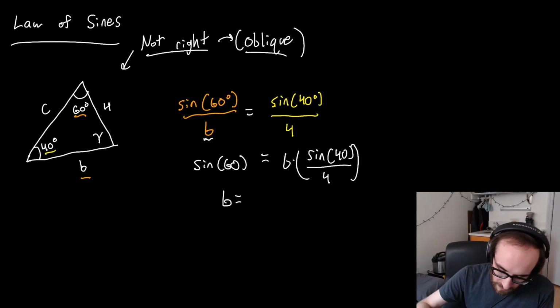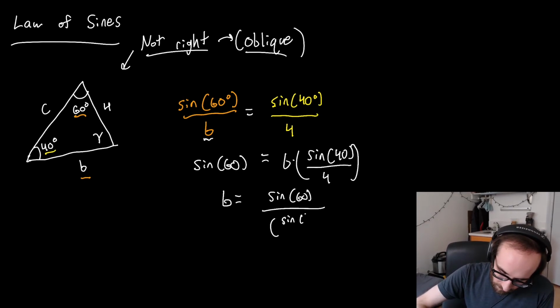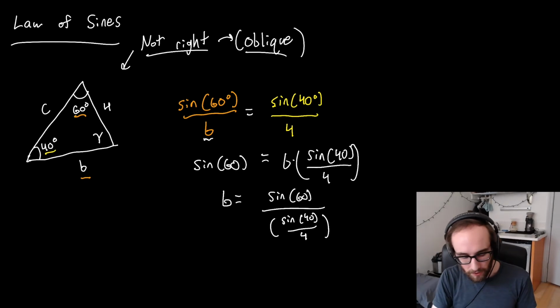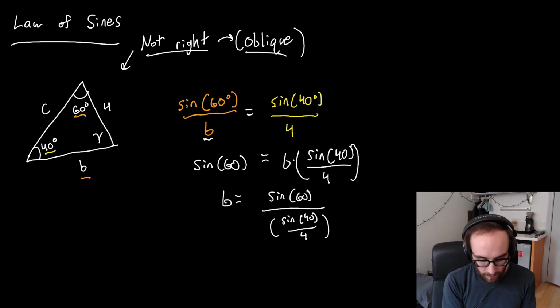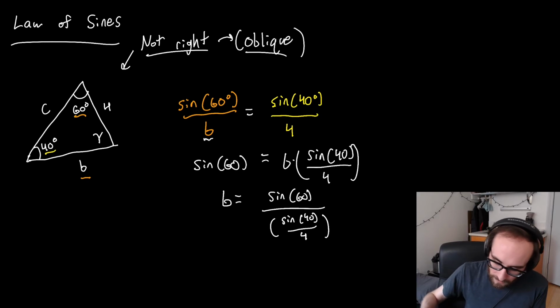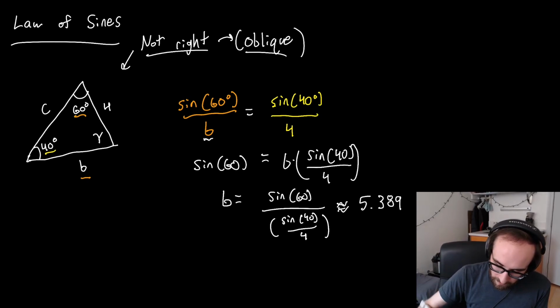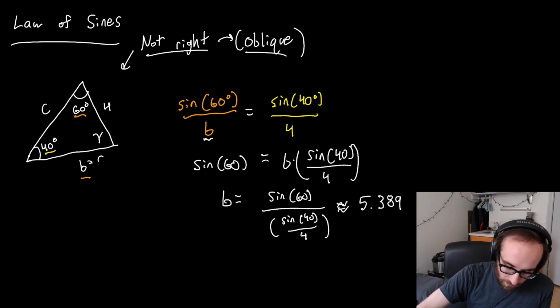So b is going to be equal to sine of 60 divided by the quantity sine of 40 divided by 4. Then I can just use my calculator to solve this. Here we see that b is about 5.389, so right around 5.389 for b.